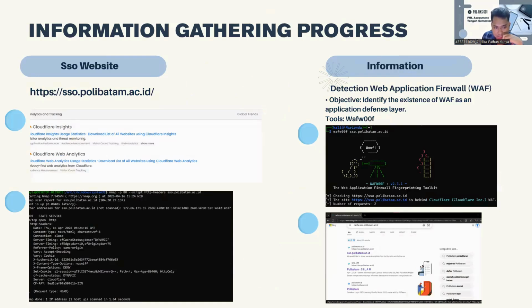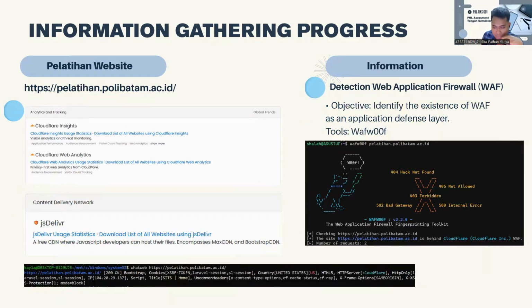Okay, in the past, information gathering on our first subject, the SSO website. During the information gathering phase, we identified website technologies and detected the web application firewall using tools such as WAFW00F. The results show that both websites use Cloudflare as an additional security system. This next slide will be explained by Salahuddin.